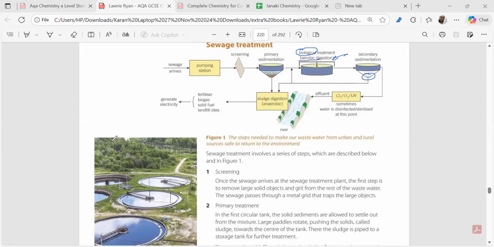Next, it comes to the secondary treatment, right? In the secondary treatment, what happens? The useful bacteria we added over here, right? These useful bacteria along with the fine particles are allowed to settle down, isn't it? Useful bacteria we need, right? The enzymes we have used. So what we do, we separate the useful bacteria and again put them into this biological treatment tank. And the finer particles we are putting into the sludge digestion.